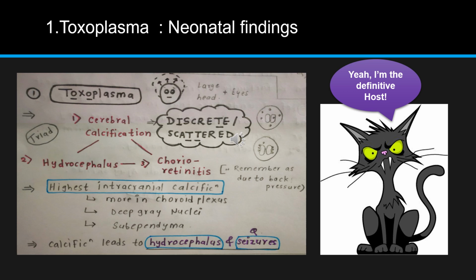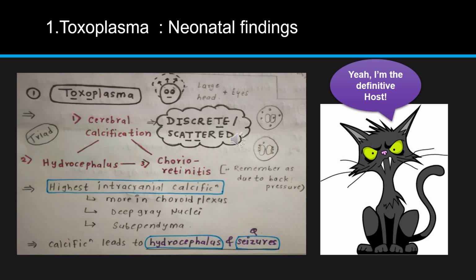So this is just a sequence. I'm not saying this is the development of features or presentation. I'm just saying the sequence to remember these things. First of all, there is cerebral calcification, then there is hydrocephalus, and then chorioretinitis. You can also remember that toxoplasma has a double O. So you can see I am showing that in the image. O is a big circle, and it results in a bigger circle because of hydrocephalus. So you have to remember that toxoplasma is related to hydrocephalus, because sometimes they give this history of hydrocephalus and seizures in the question, and you have to pick those words.